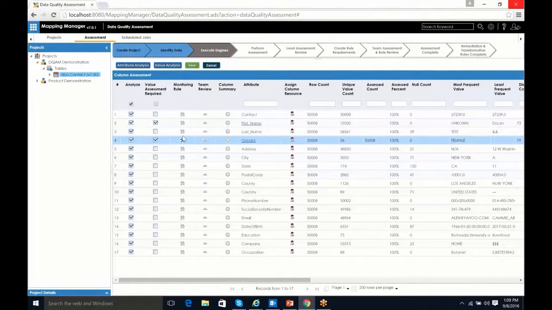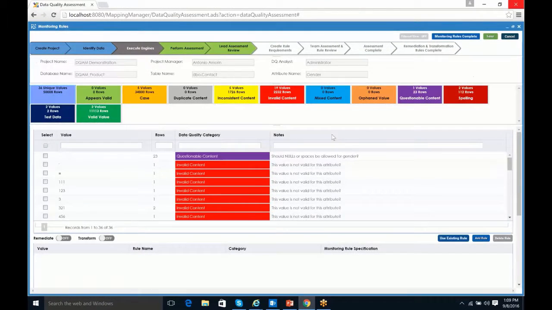So our new icon becomes available, which is the monitoring rule icon. When I click on this, it's going to bring up our monitoring rules screen. And again, the chevrons are across the top to indicate where we are in the process for this specific column. Beneath that, we have our context information, same information we had before. Beneath that, these tiles represent all the different categories that we've assigned specifically to each value.